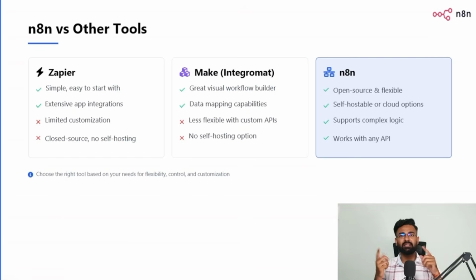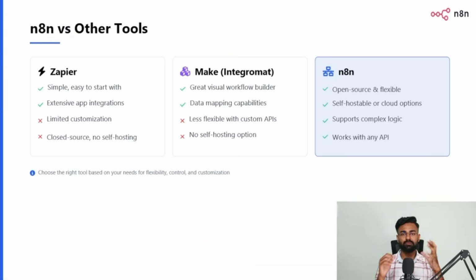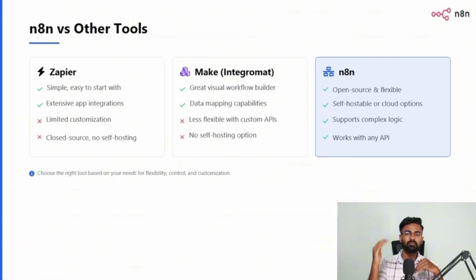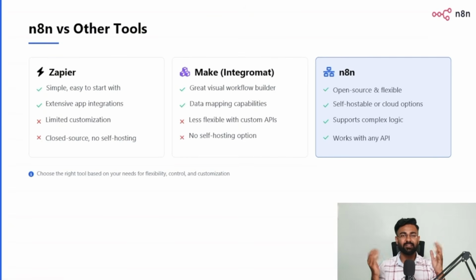But the problem is it has a limited amount of customization possible on Zapier. At least how I have experienced it, you'll have to buy a premium model or take a paid subscription in order to create more workflows or more nodes in a workflow. It generally takes only 2 nodes in the free subscription. Whereas this is one of the best things in n8n. If you self-host it, it's infinite, it's completely free. There's no limit to it.